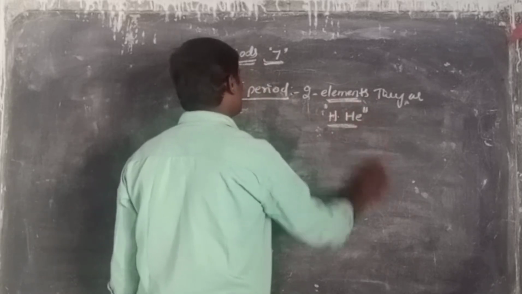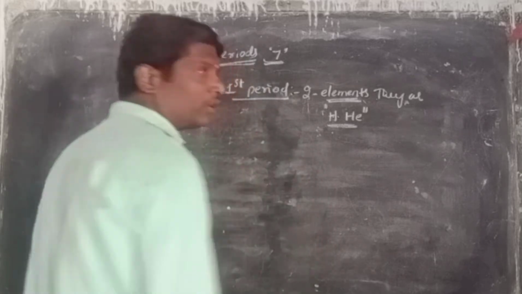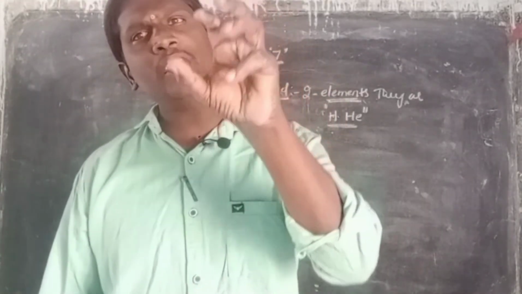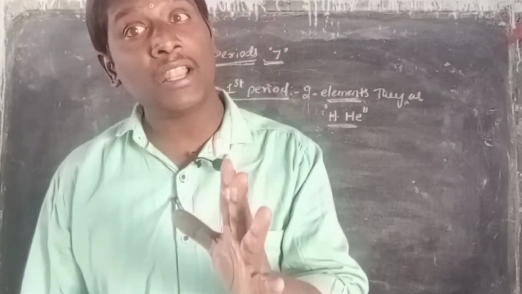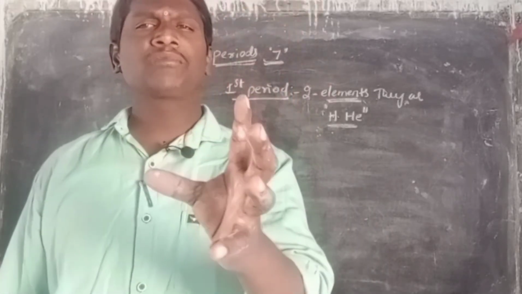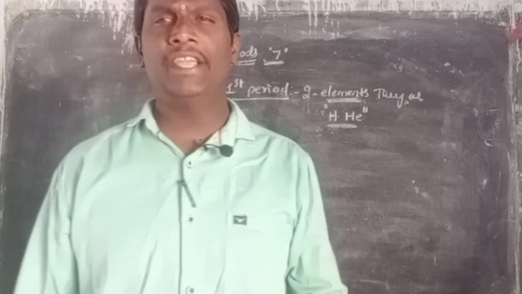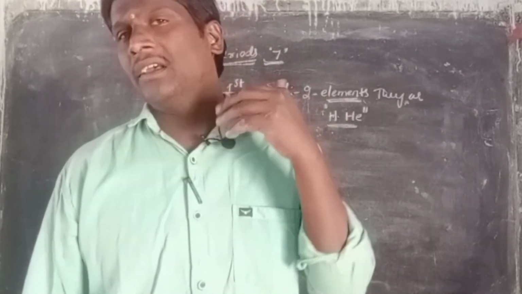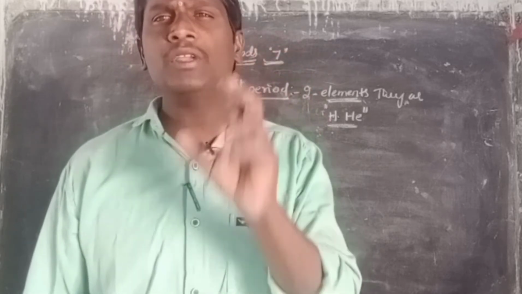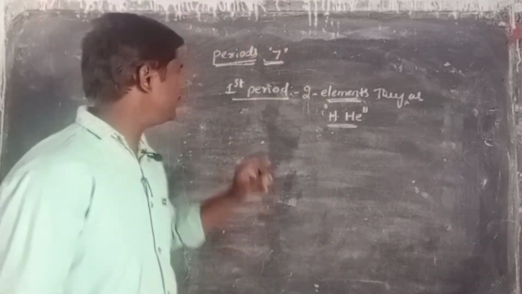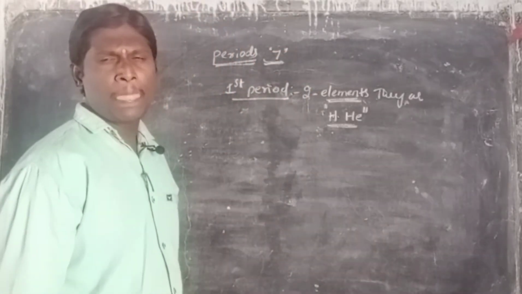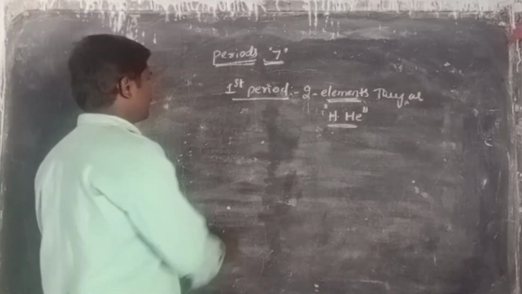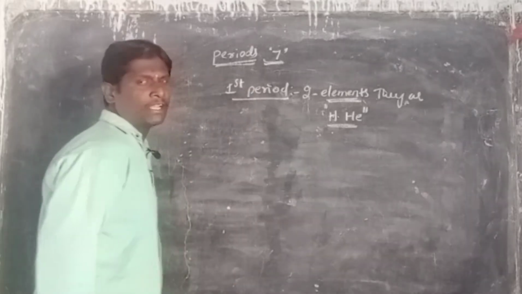How many elements are present in the first period? Only 2 elements. Because only 2 elements are present, it is called the very shortest period in the periodic table. That is the main thing, and the first period is completed.